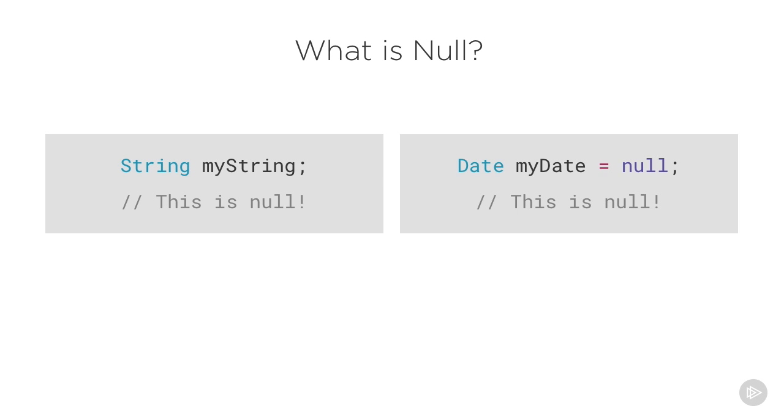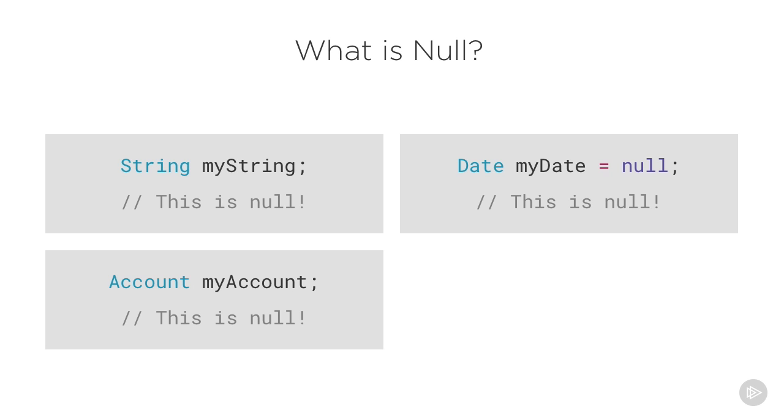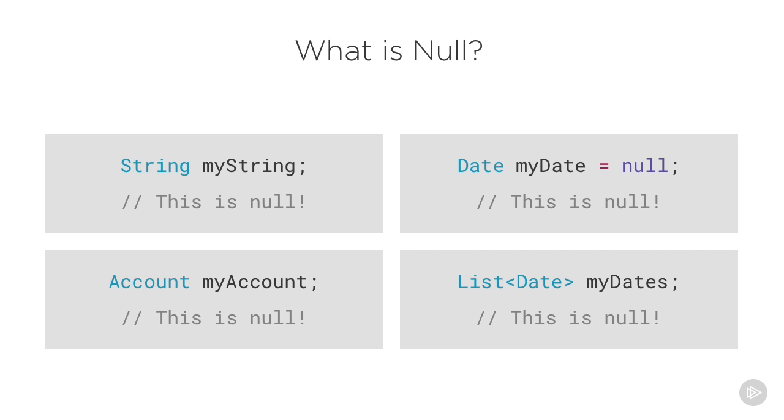Another example of null is when we explicitly set something to null. This is sometimes used to clear the value of a variable so you don't have any unwanted history. Here we're creating a null sObject data type variable, and here we're creating a null list collection variable of dates. Just like the number of dates in my real life, it is non-existent. Any data type, including sObjects and collections, can be null.